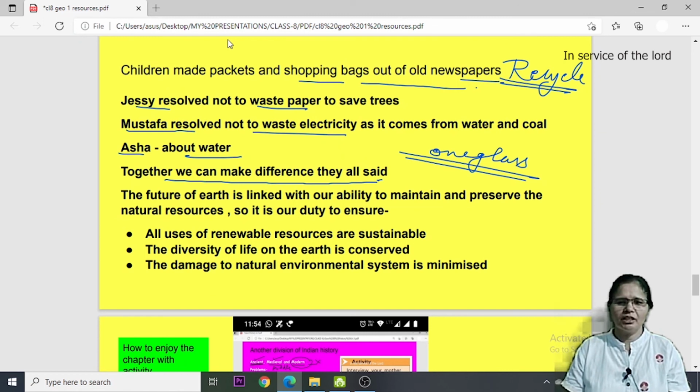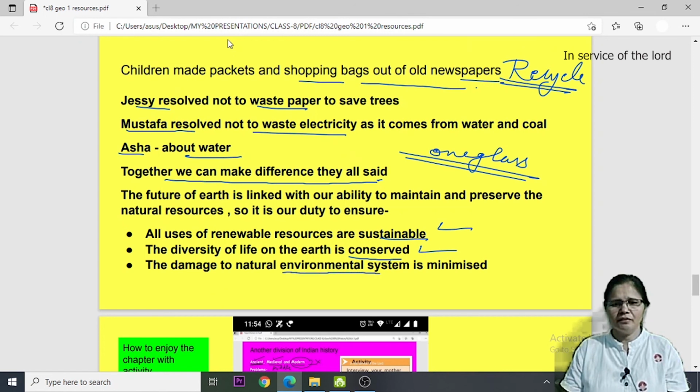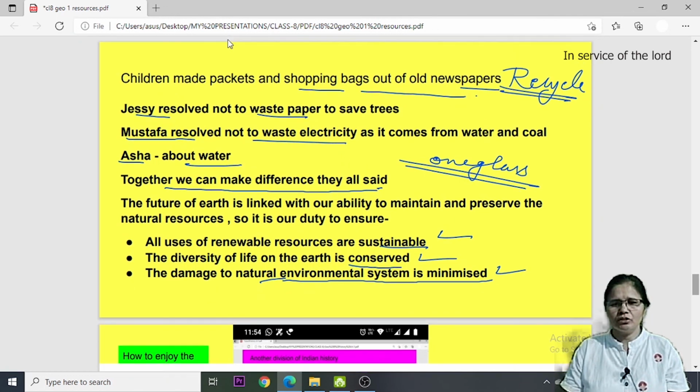The future of earth is linked with our ability to maintain and preserve these natural resources. So this is our duty to ensure that all uses of renewable resources are sustainable. The diversity of life on the earth is conserved, meaning you are not harming the climate and you are not harming the ecosystem. The damage to natural environment systems is minimized, and if somehow you cannot survive without harming the environment, at least you should try to damage it in the least manner. So this was your chapter, dear students.